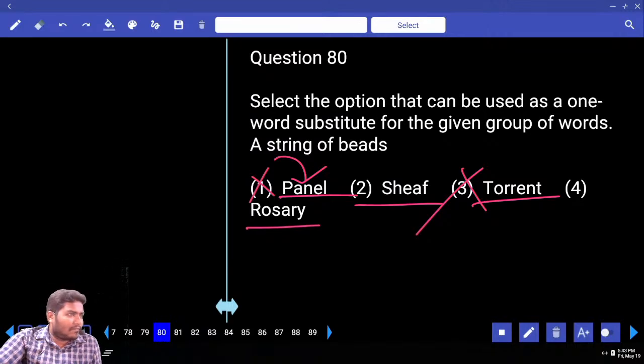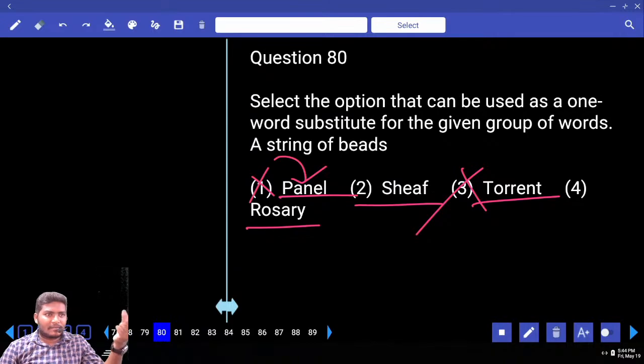Do you know sheaf? We might not have seen this. It is just like a bundle. You know bundle, right? Bundle of what? Let us say bundle of sticks. It is like a bunch. This bundle is related to crop bundles.